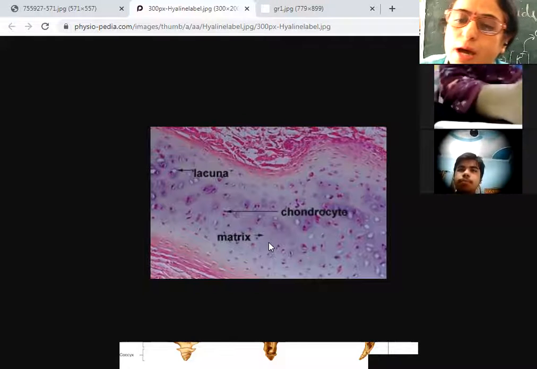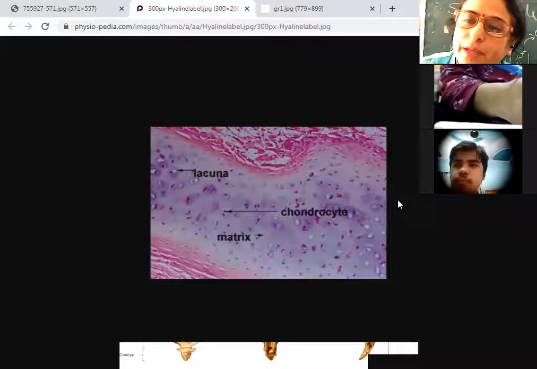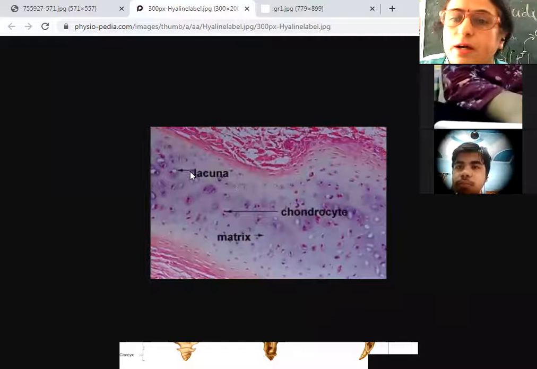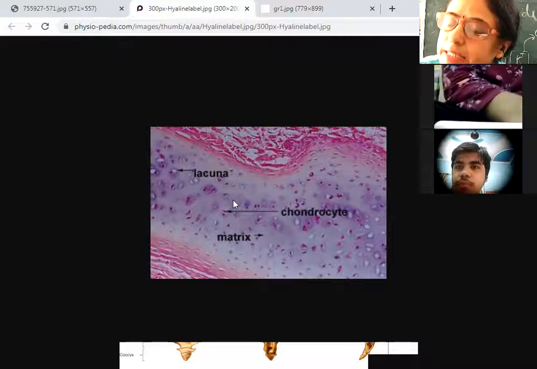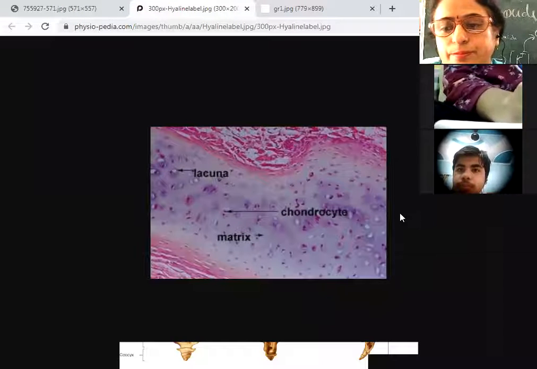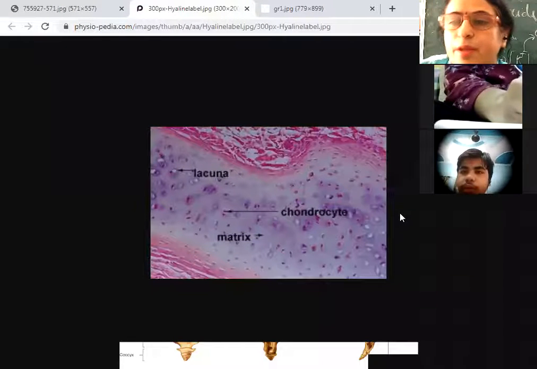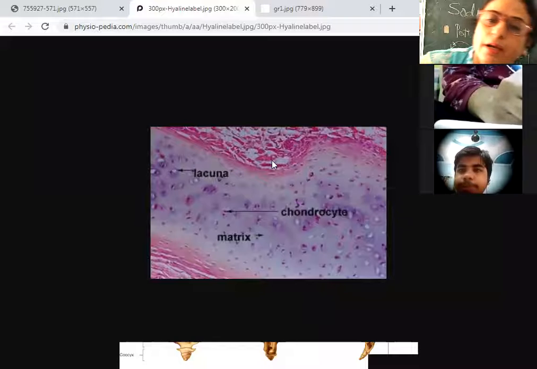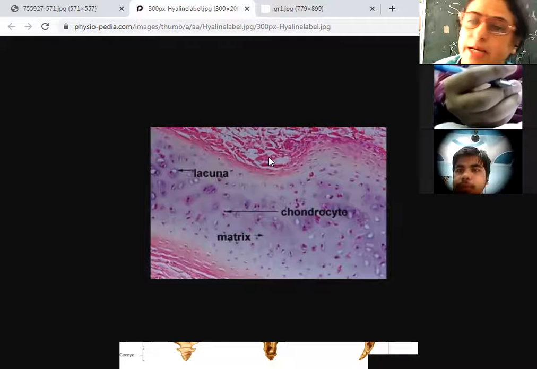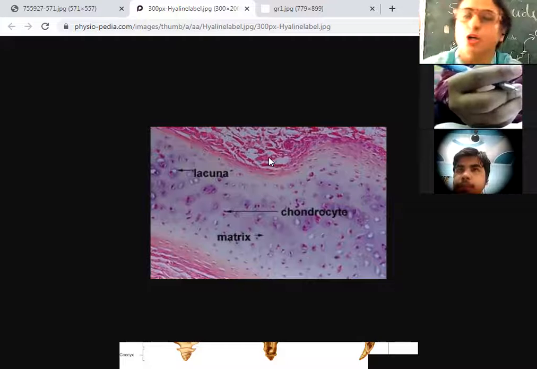Right? So Arpit, why is the matrix of cartilage dense and elastic? It is because of the protein.